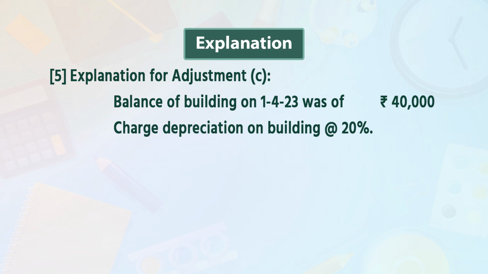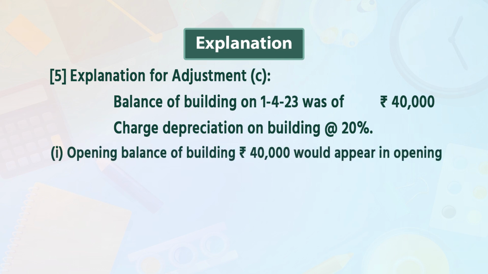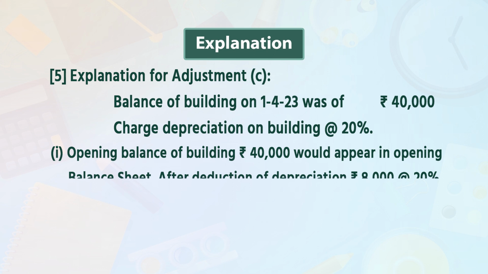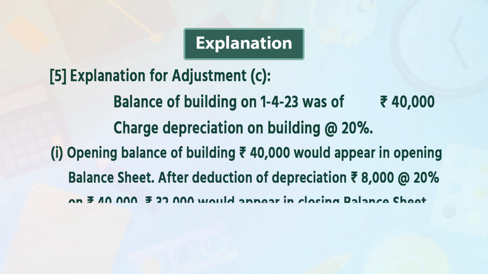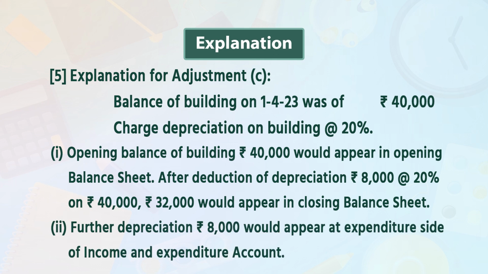Balance of building on 1st April 2023 was rupees 40,000. Charge depreciation on building at 20%. In that, the first point is the opening balance of building, rupees 40,000, would appear in the opening balance sheet. After deduction of depreciation of rupees 8,000 at 20% on rupees 40,000, rupees 32,000 would appear in the closing balance sheet. Point 2: further, depreciation of rupees 8,000 would appear on the expenditure side of the income and expenditure account.